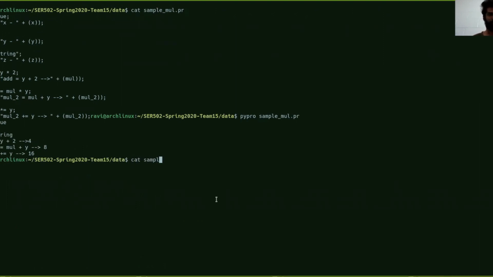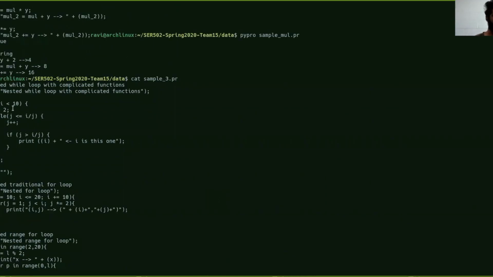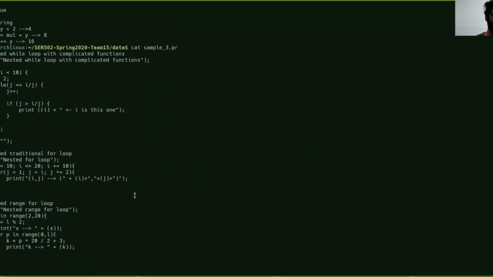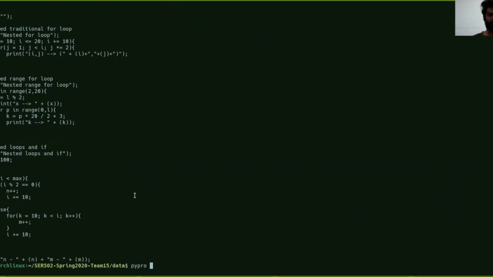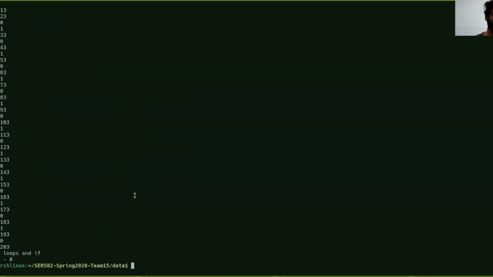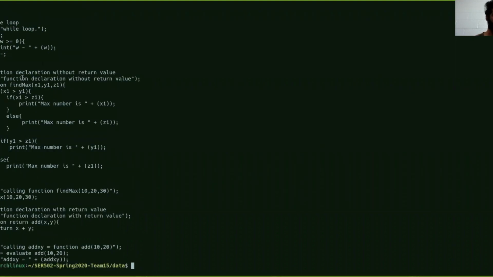Let's see a bigger file. This file demonstrates all the nested whiles, nested fors, and nested ifs. Let's run this. As you can see, all the nested statements have also been running successfully. Let's see one more file. This file shows ternary operation, assignments, and if-else parts, and also methods and functions.